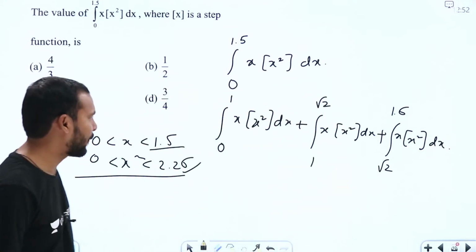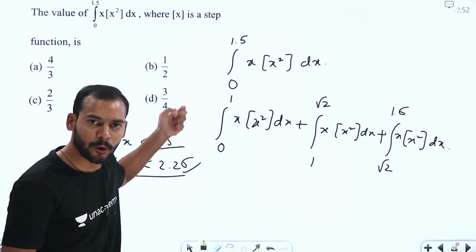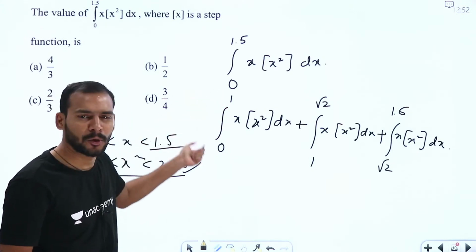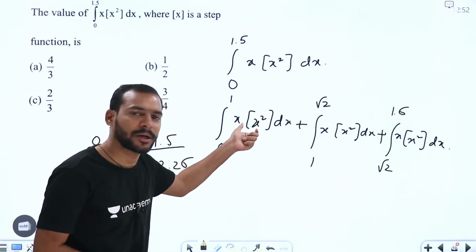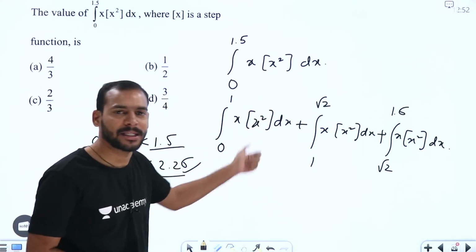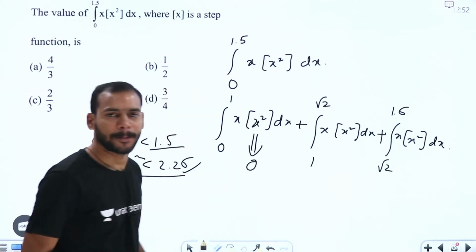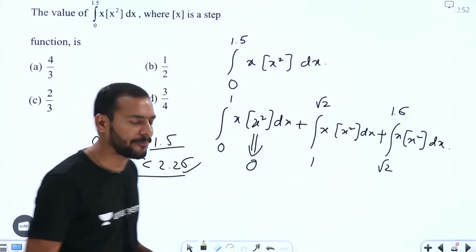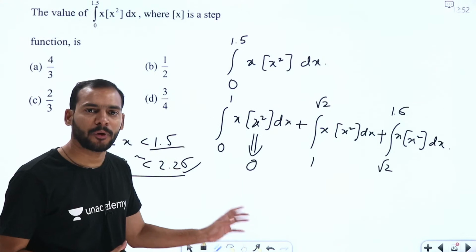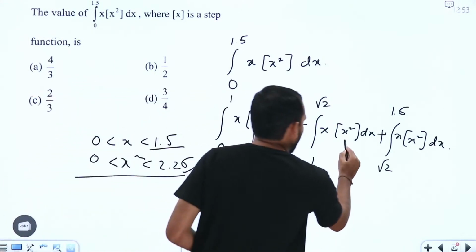Why have I written this? Try to plug in the values from 0 to 1. Whatever the value that you take from 0 to 1, we are going to get 0.9, 0.5 and all. For all those, if you take the square, you are going to get 0 point something only, so the greatest integer function is going to give 0 here, right? Similarly, whatever the value that you keep from 1 to 1.414, you are going to get less than 2 only, so this function is going to give the value 1 here.